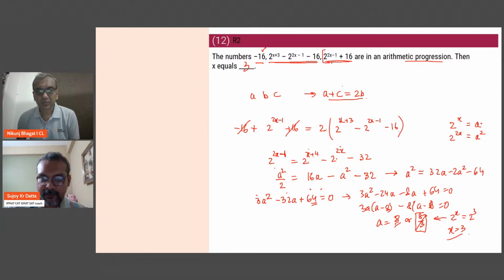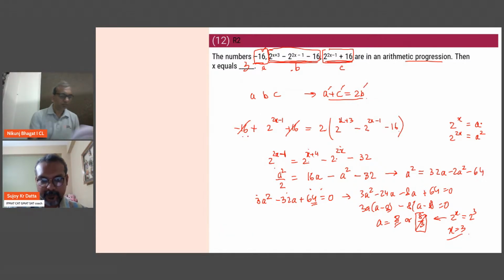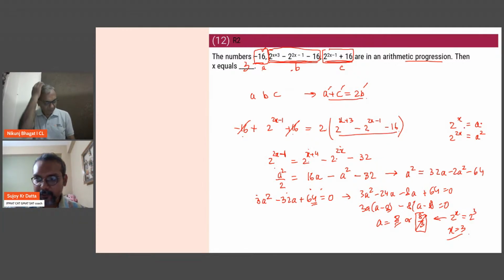See, this is my third term, C. This is my first term, that is A. And this is the term in between, B. Okay? A, B, C are in AP means first plus last is twice the middle. First plus last, the 16 cancels out. Twice the middle. Okay? Here you do a replacement where 2 to the power x is A, then 2 to the power 2x is the square of A.